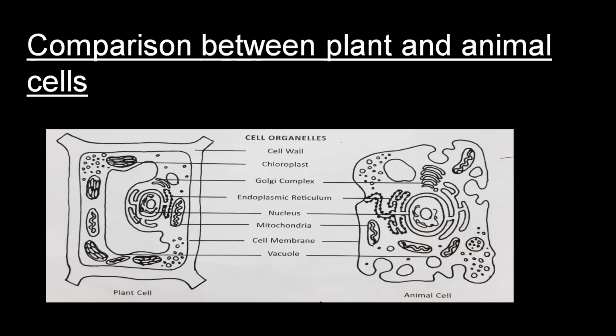But in case of animal cells, the cell wall is absent. They have only the cell membrane. And this cell membrane provides flexibility to the animal cells. And due to this cell membrane, they show a large variation in the shapes. In plant cells, plastids are present, but in animal cells, they are absent. As you can see from the picture, plant cells have generally a large vacuole, and the vacuole is single. But in case of animal cells, either they lack vacuoles or have very small vacuoles.